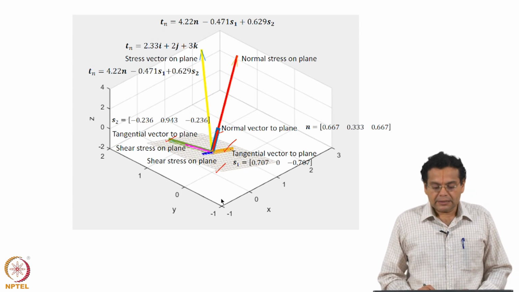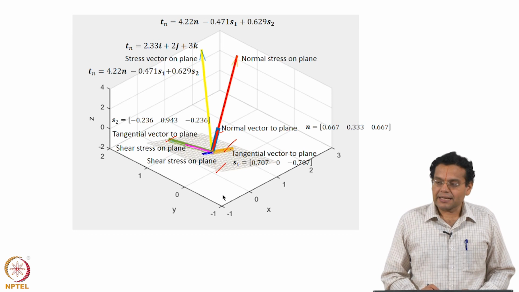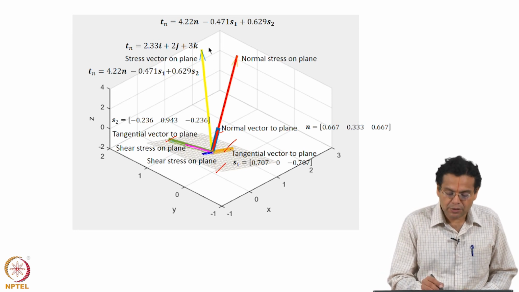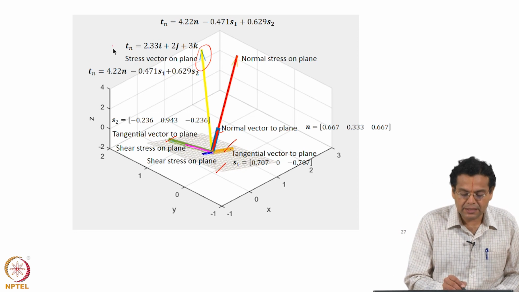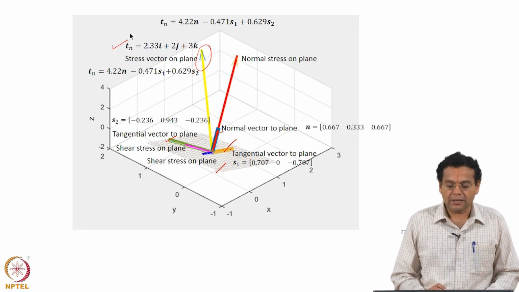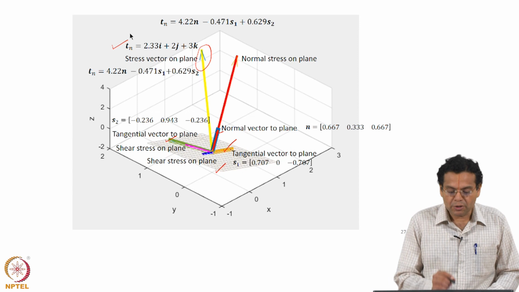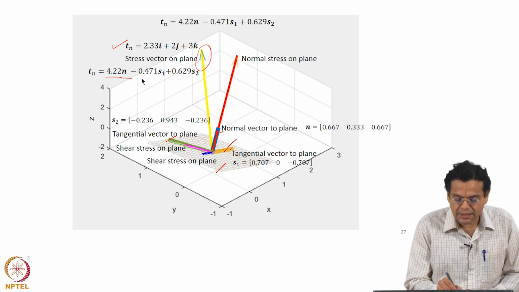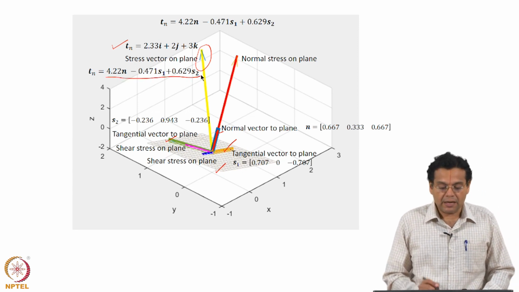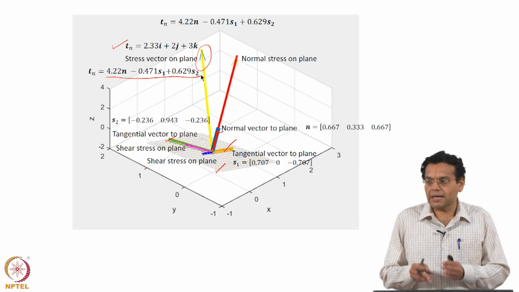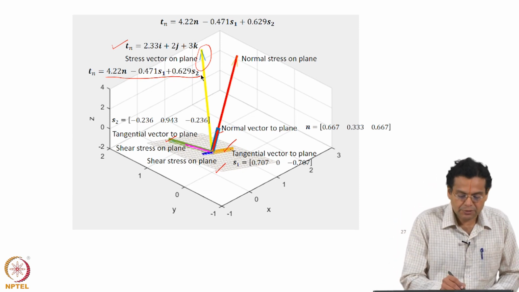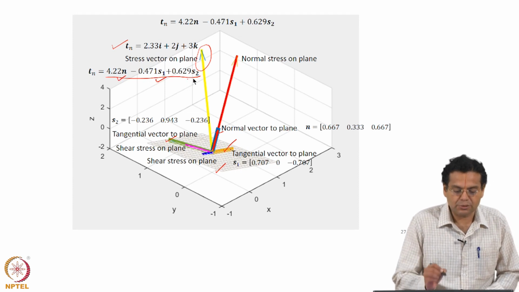The stress vector acting on the plane is shown by this yellow arrow. What I showed in the previous slide was the representation in terms of the x y z axes. More importantly, what you see here is a representation in terms of components along our chosen coordinate axes attached to the plane. That is why you see n, S1, S2 here.